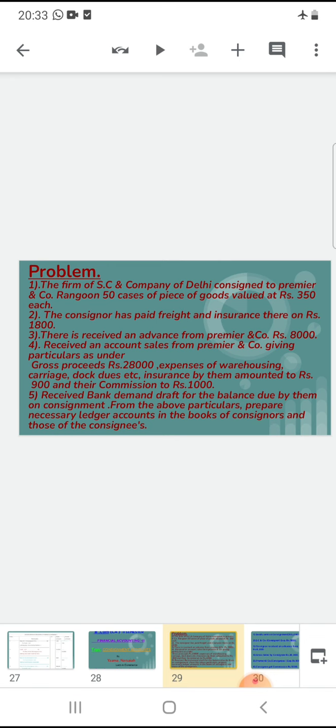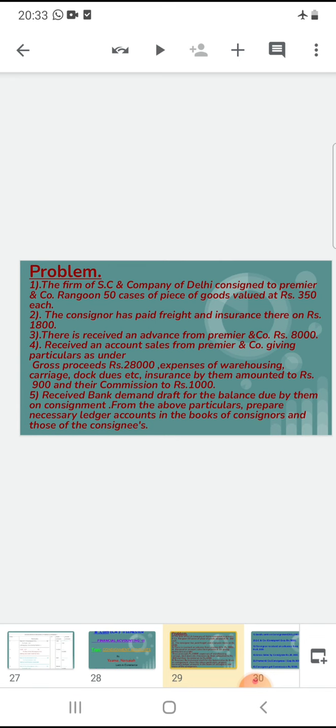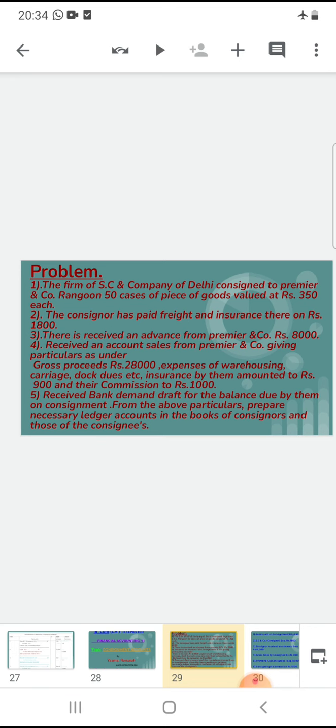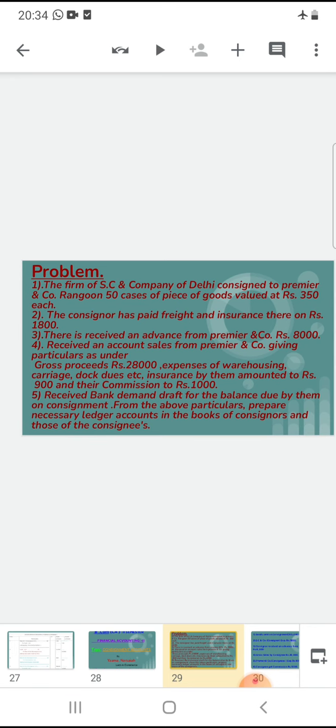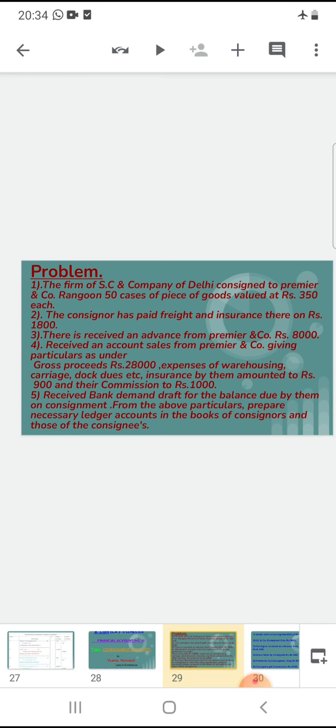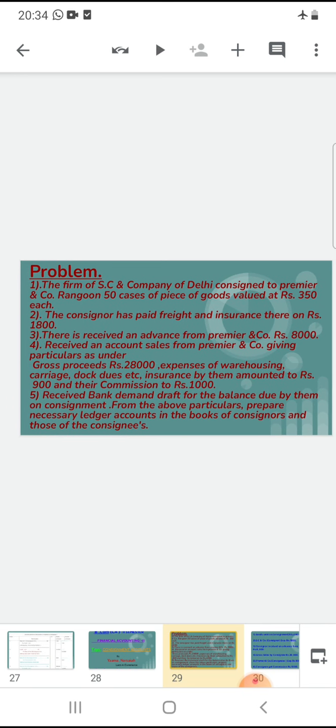So from the above particulars, prepare necessary ledger accounts in the books of the consignor and those of the consignee. Okay.